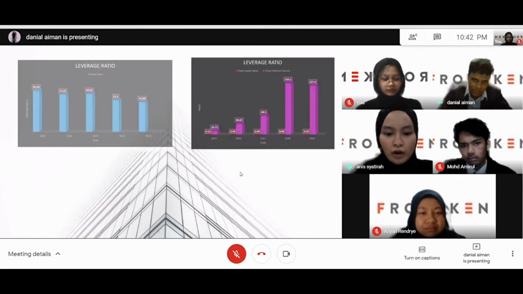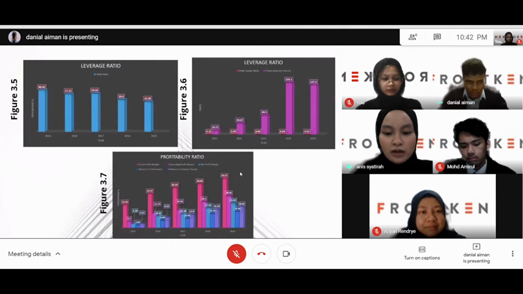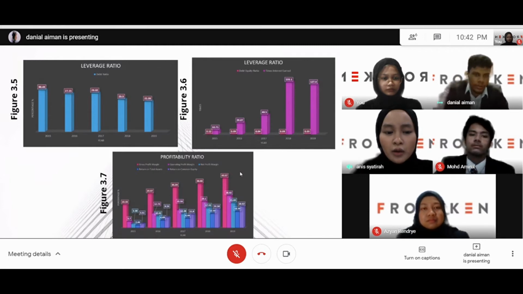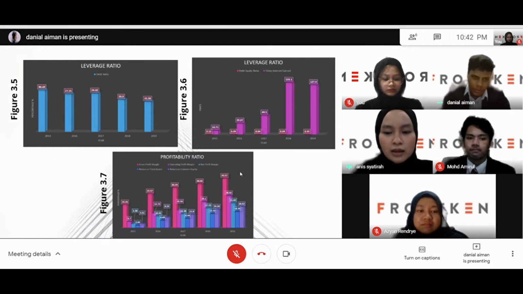Now, we're moving on to the next slide, which is leverage ratio, and it is divided into 3 ratios. According to figure 3.5 above, it shows the debt ratio of Franken Corporation Berhad. Franken Corporation Berhad shows an excellent performance in debt ratio, as their debt ratio keeps decreasing. Even though the ratio slightly increased in the year 2017 to 28.02%, the increase did not exceed